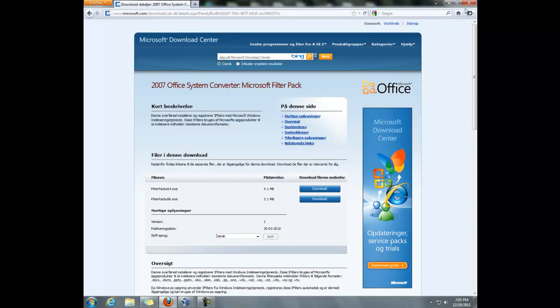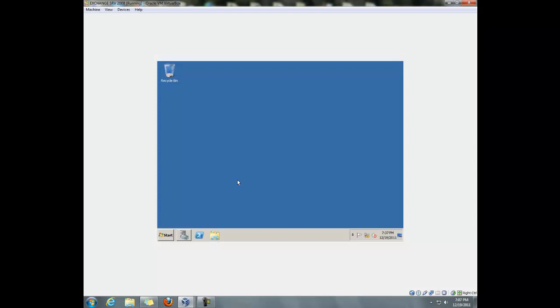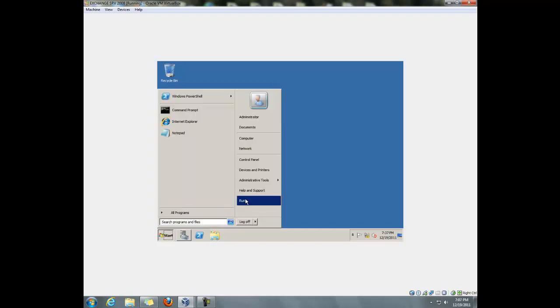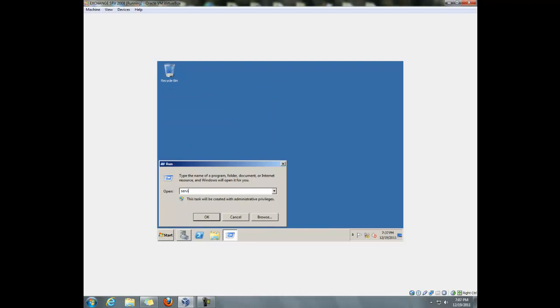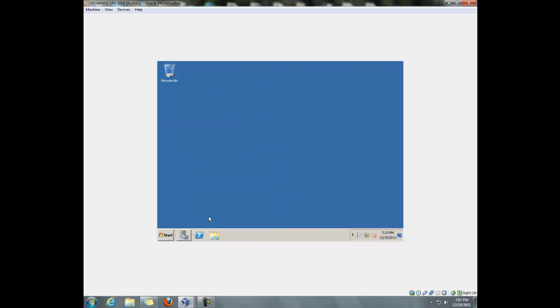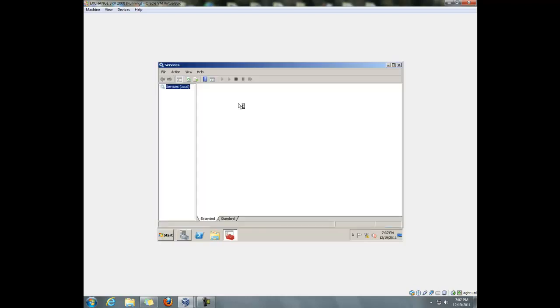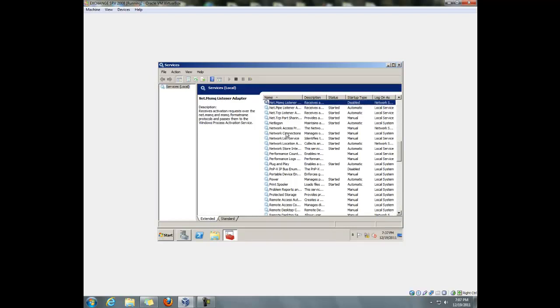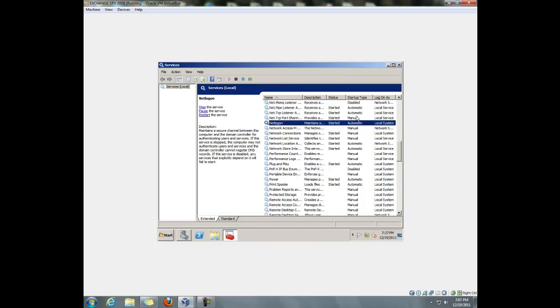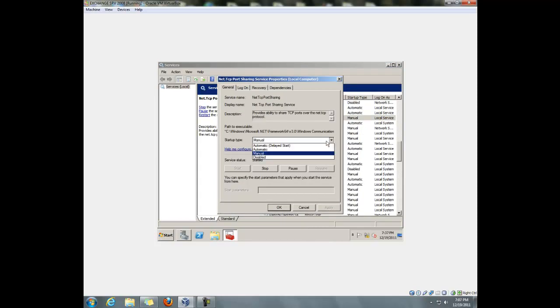And let us begin. Another prerequisite that needs to be done is some changes made to the Net.Tcp Port Sharing Service, which can be found by Start, Run. Startup type manual, changes to automatic.